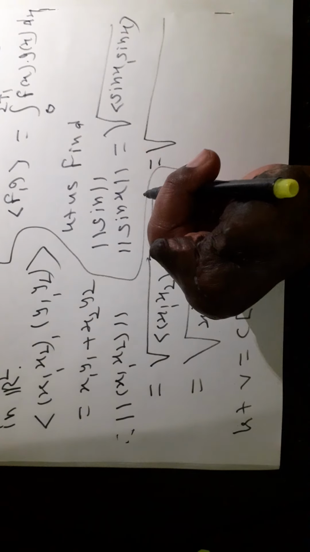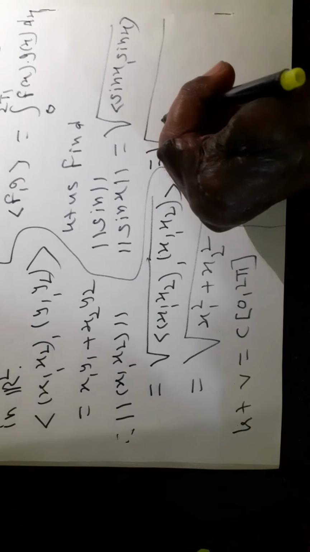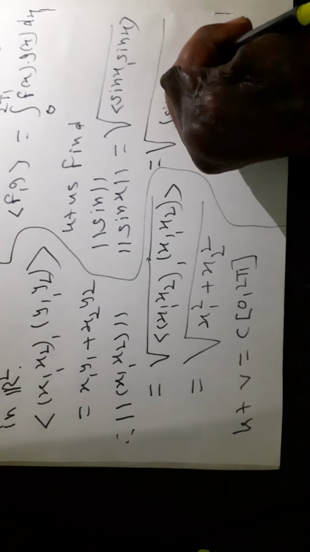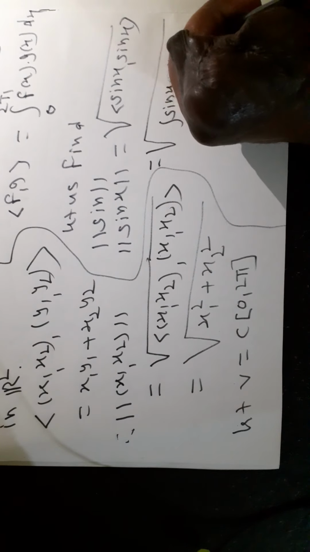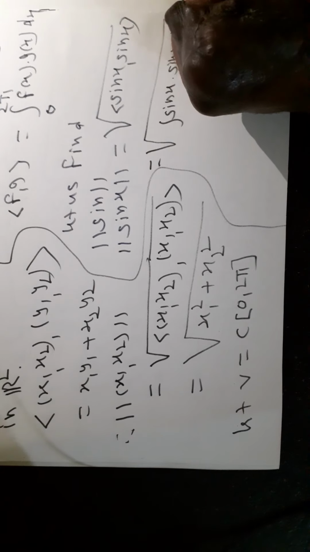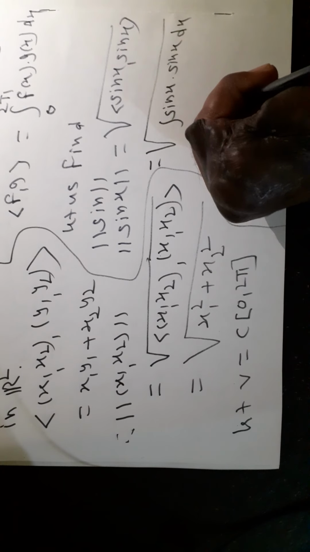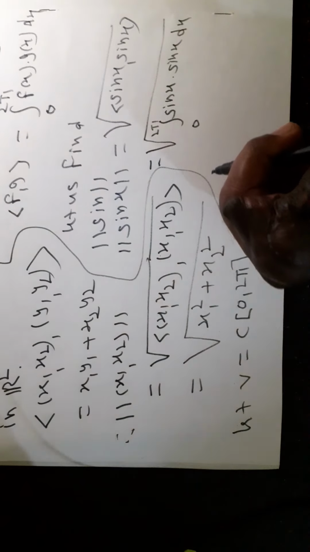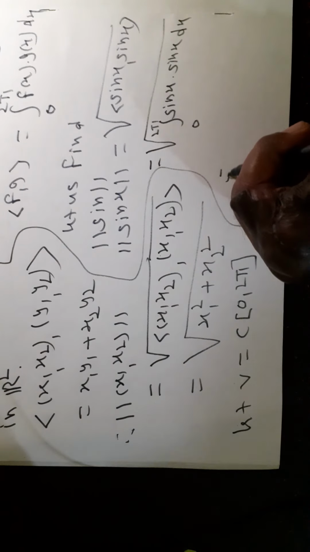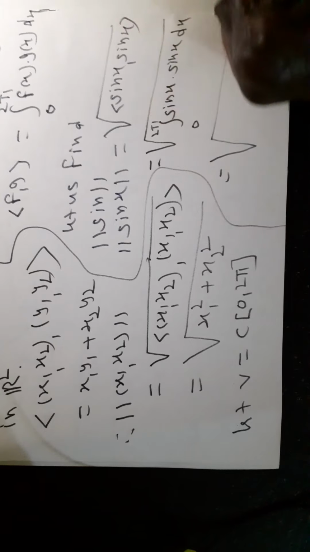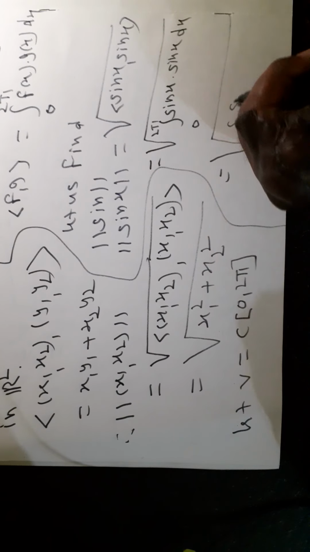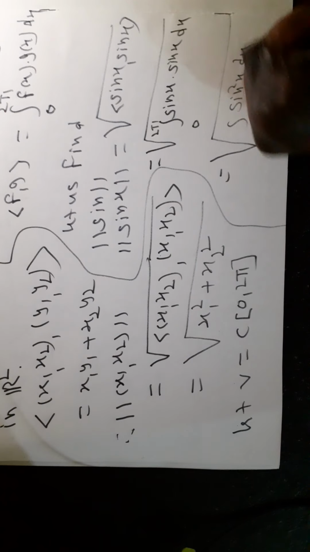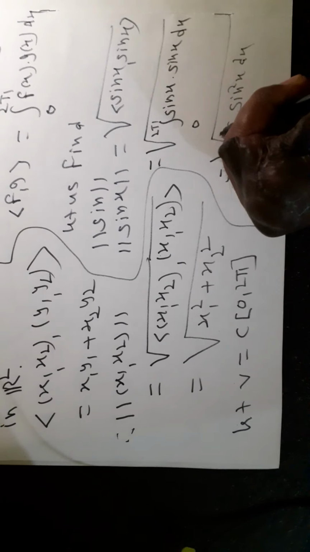Therefore norm of sin x is equal to under root of the integral of sin x into sin x with respect to x from 0 to 2 pi, which is equal to under root of the integral of sin square x with respect to x from 0 to 2 pi.